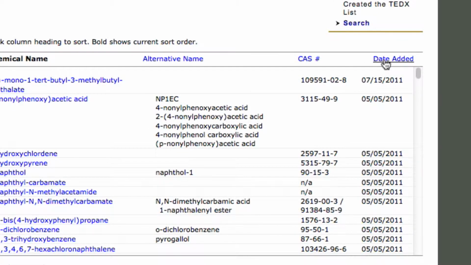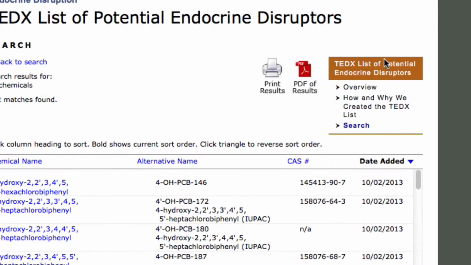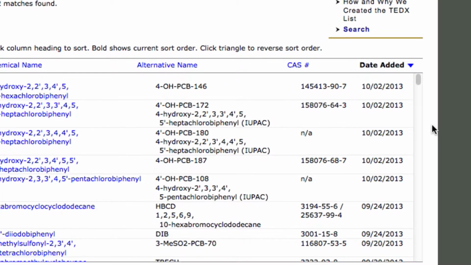One of the nice features of this table is that you can click on any one of the column headings and sort the table by that column. The list is initially sorted by the chemical name, but clicking on, for example, Date Added, shows you the most recently added chemicals in the list. This is useful for those who have incorporated our list into their own projects and need to update their databases.